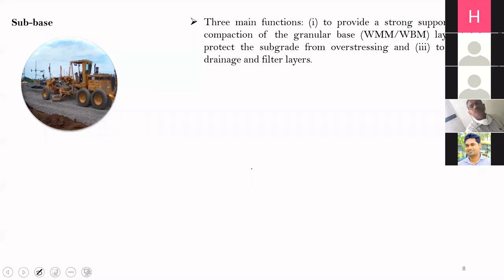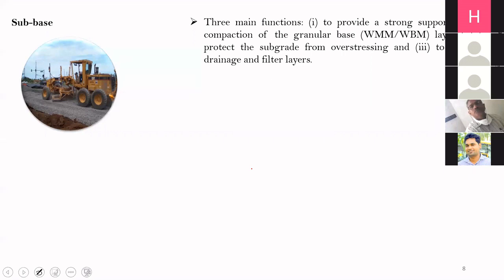The second function is to protect the subgrade from overstressing. So you want to have sufficient thickness of granular subbase such that when stresses are coming, they can be kept lower in the subgrade. And the third function, which is a very important function, is to serve as a drainage and filter layer. So what is a drainage and a filter layer?